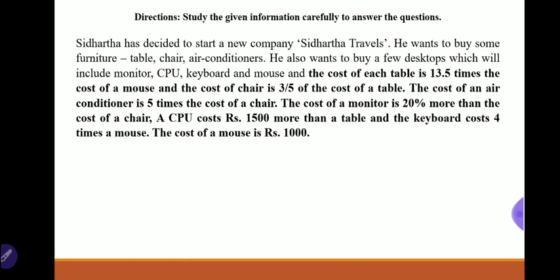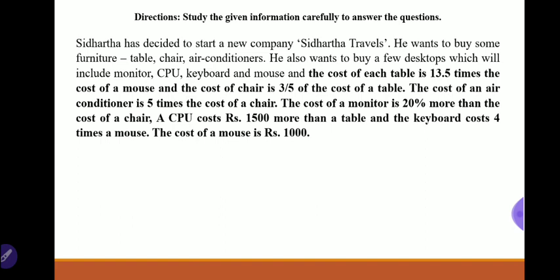The question is: Siddharth has decided to start a new company, Siddharth Travels. He wants to buy some furniture, table, chair, air conditioner. He also wants to buy a few desktops, which will include the monitor, CPU, keyboard and mouse. In these few sentences the data is given just in general.